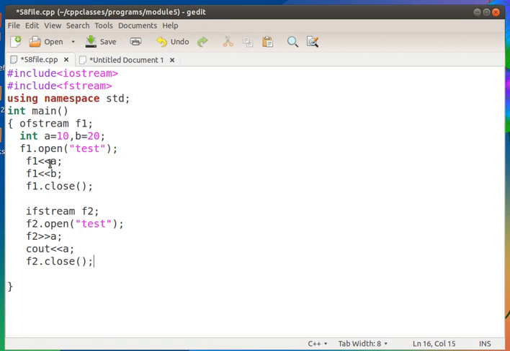Okay, so even though we have written the values of a and b, 2 values to the file, they are written without spaces in between, and so this program, while trying to read, will read the values simultaneously. We will see.